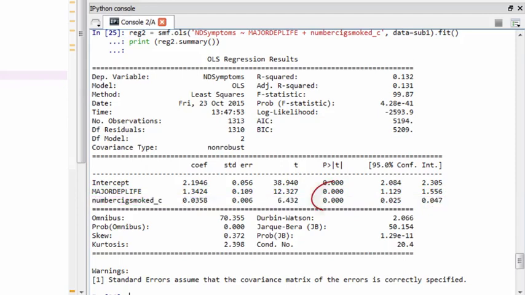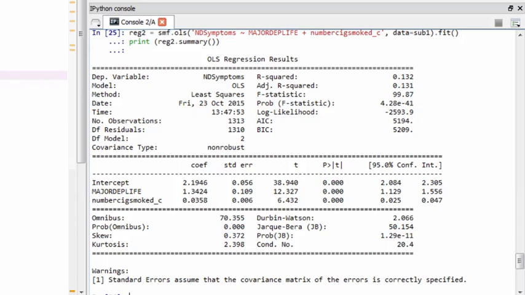As you can see, both p-values are less than 0.05, and both of the parameter estimates are positive, indicating that having major depression and smoking more cigarettes is associated with having a greater number of nicotine-dependent symptoms. Thus, we can conclude that both major depression and number of cigarettes smoked are significantly associated with number of nicotine-dependent symptoms after partialing out the part of the association that can be accounted for by the other.